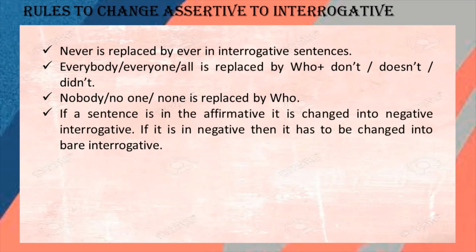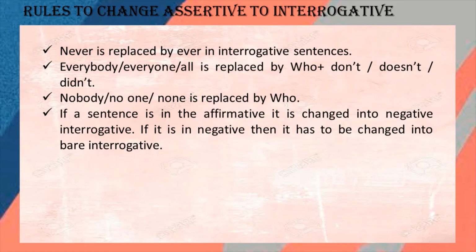Then if a sentence is affirmative, it is changed into a negative interrogative. If any sentence is affirmative and we change it, then we will get a negative interrogative sentence. You have to remember this and keep this in your mind. If we are changing an affirmative sentence into interrogative, then the sentence will change into negative interrogative.